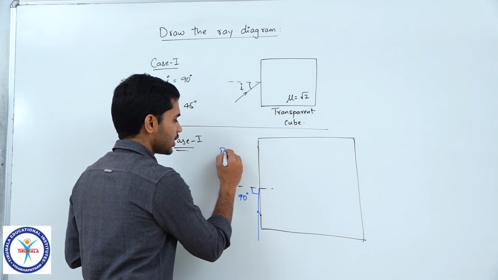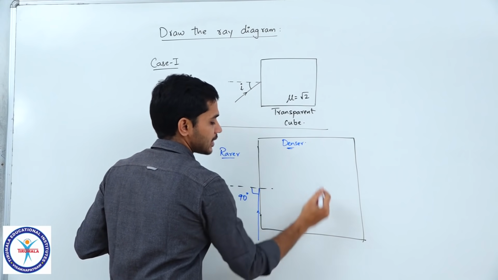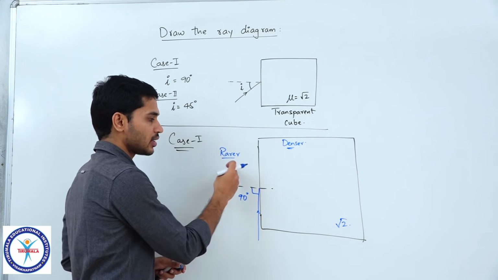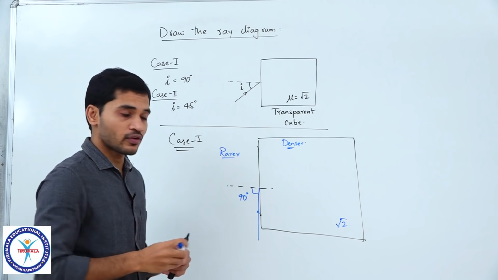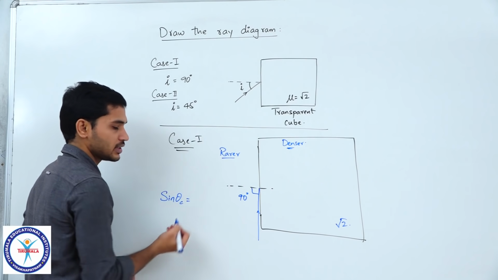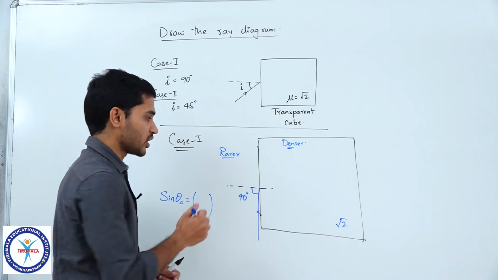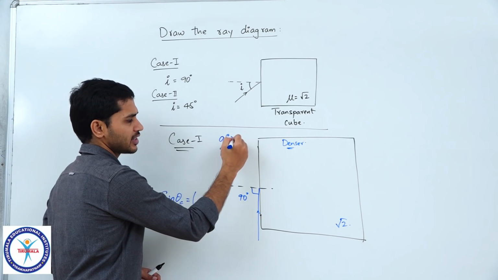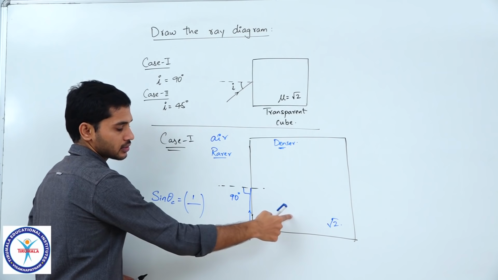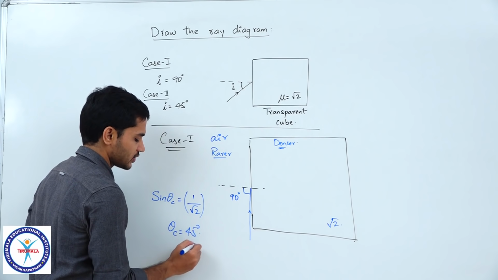Now, remember, this is the rarer medium and this is the denser medium, and this has a refractive index of √2. We already know if the refractive index is √2, we can directly calculate the critical angle for this interface, correct. We directly know the expression for that. Sine of theta c can be written as refractive index of rarer medium divided by refractive index of denser medium. In this case the surrounding medium is air itself. Whenever it is not mentioned, you can consider air. So, 1 divided by √2. Solving this, we get the value of theta c as 45 degrees, right.